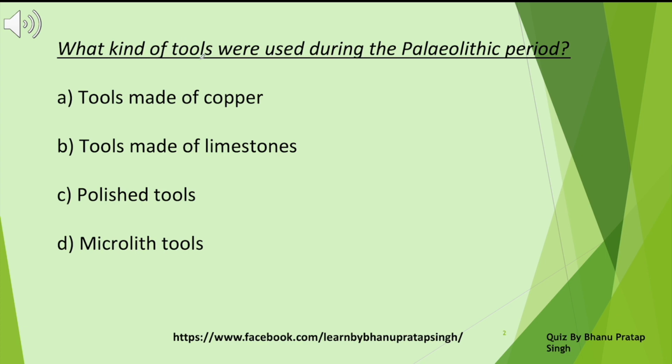What kind of tools were used during the Paleolithic period? Tools made of copper, tools made of limestones, polished tools, microlith tools. So what kind of tools? Tools made of limestones were used during the Paleolithic period.